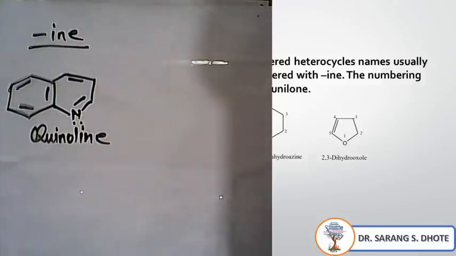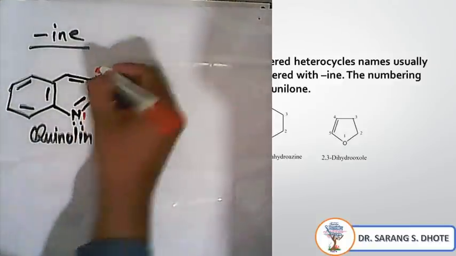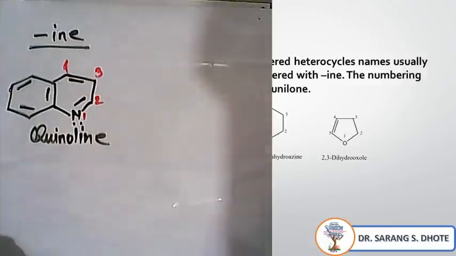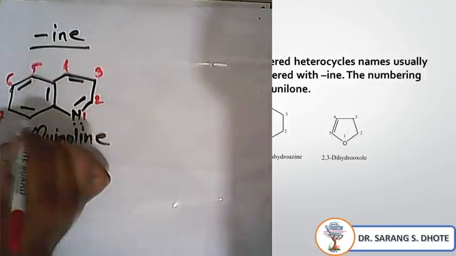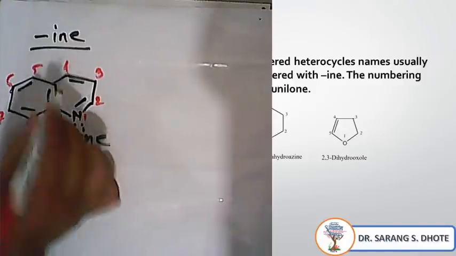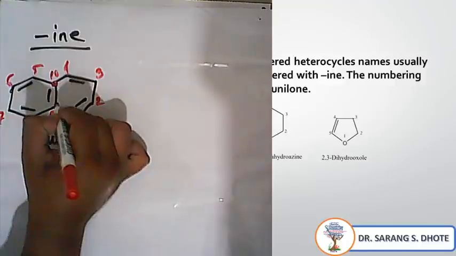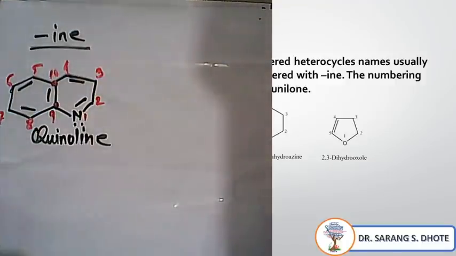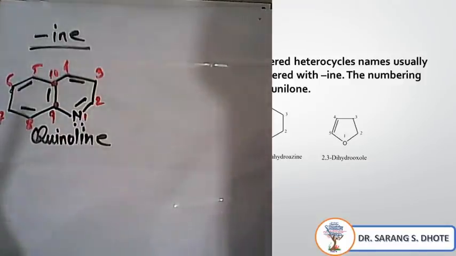Here the quinoline numbering is according to the rule, from the heteroatom. So this is 1, 2, 3, 4, then 5, 6, 7, 8, 9, 10. This is a bridge carbon, and bridge carbons are always taken at the last. 9 and 10 are the bridge carbons, so their numbering should be at the last.